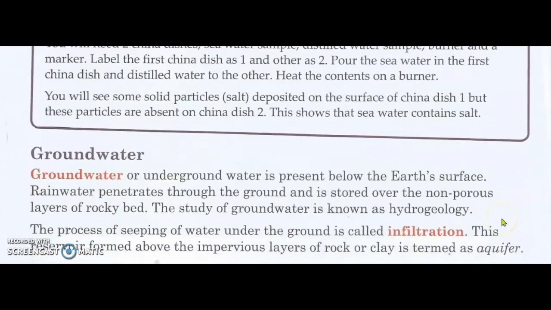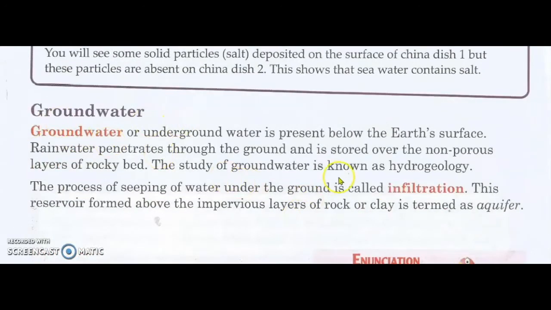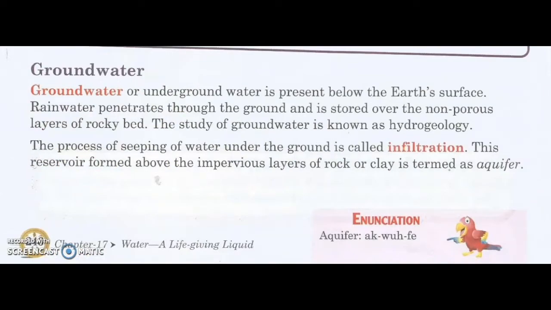Now we are going to groundwater. Groundwater or underground water is present below the earth's surface. Rainwater penetrates to the ground and is stored over the non-porous layers of rocky bed. The study of groundwater is known as hydrogeology. Okay, the process of seeping of water under the ground is called infiltration. Precipitation is rainfall. So this water seeps under the ground. The process of seeping of water under the ground is called infiltration.